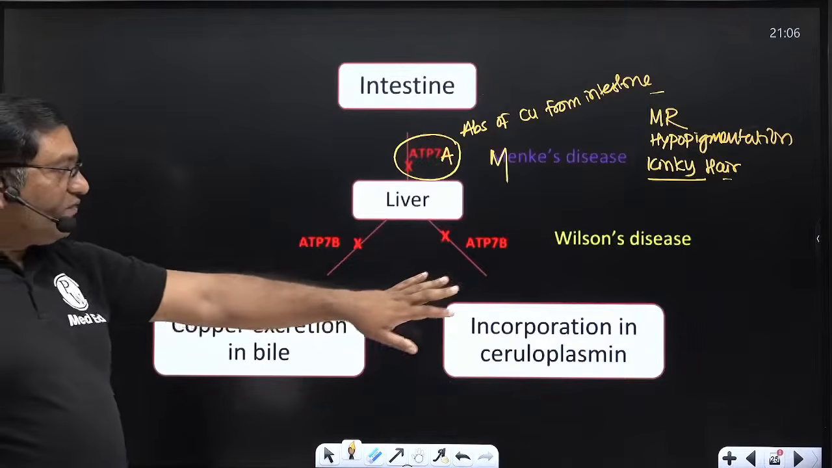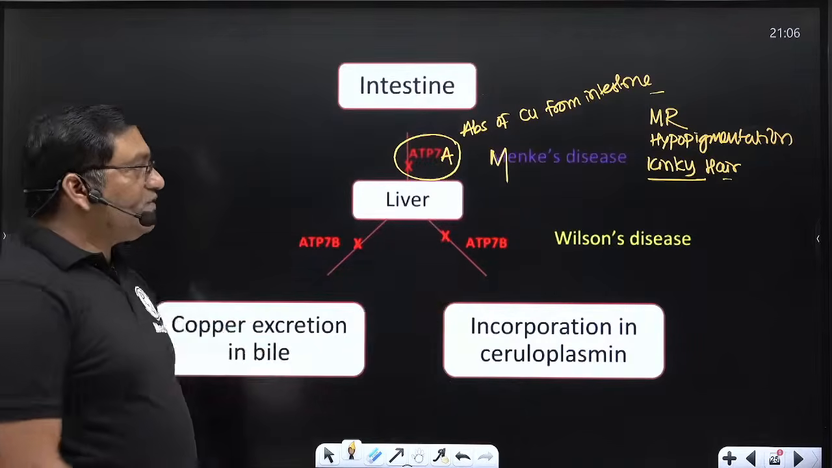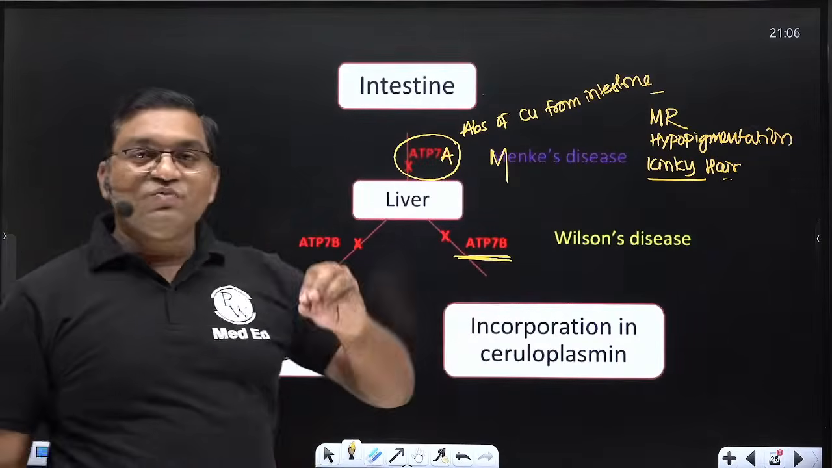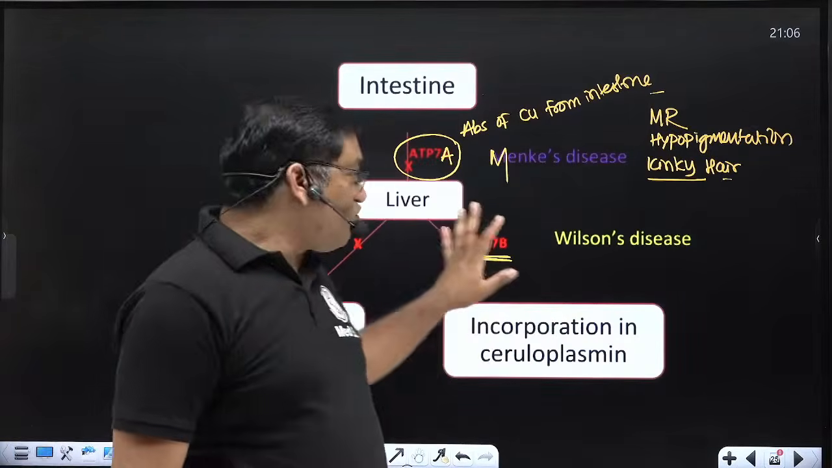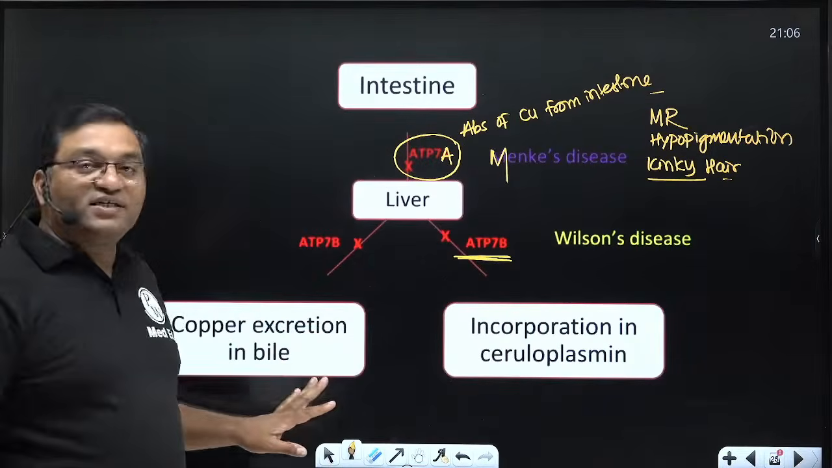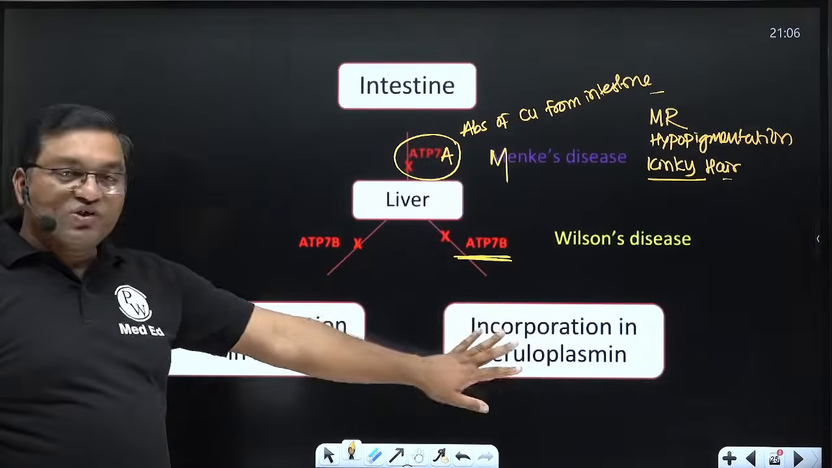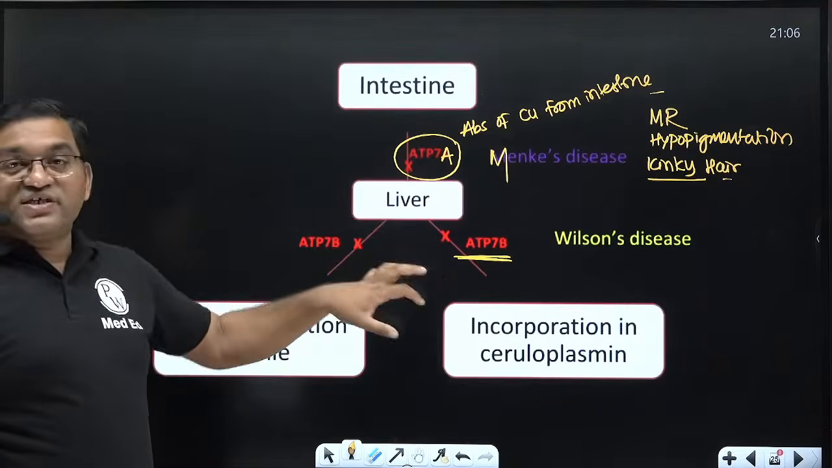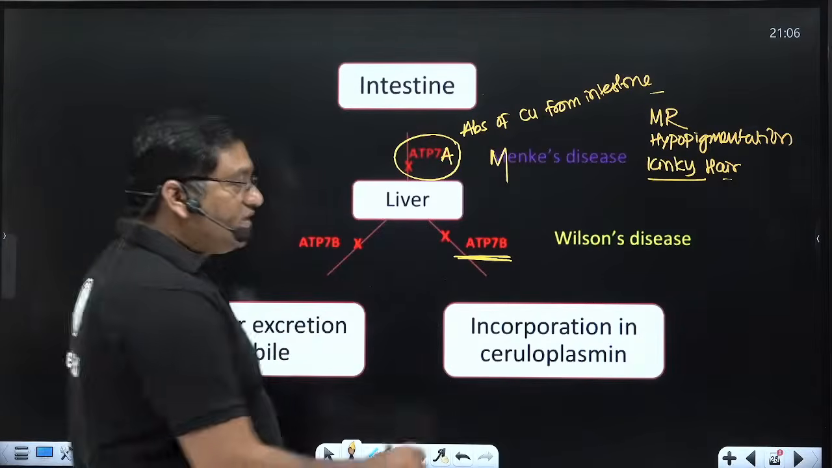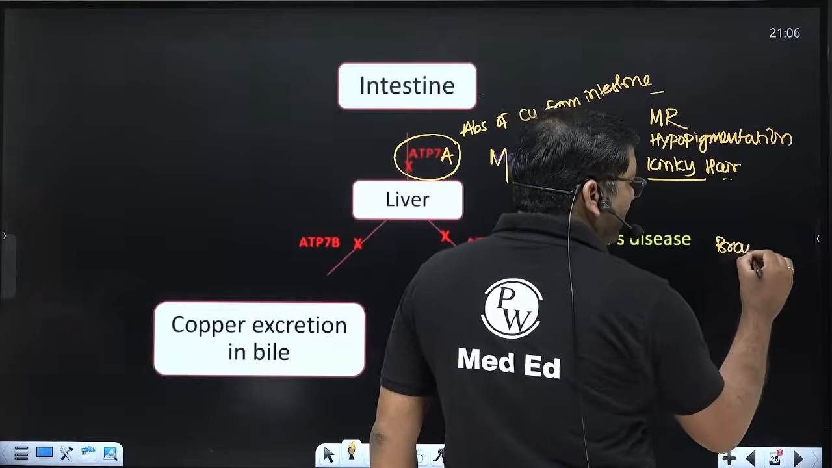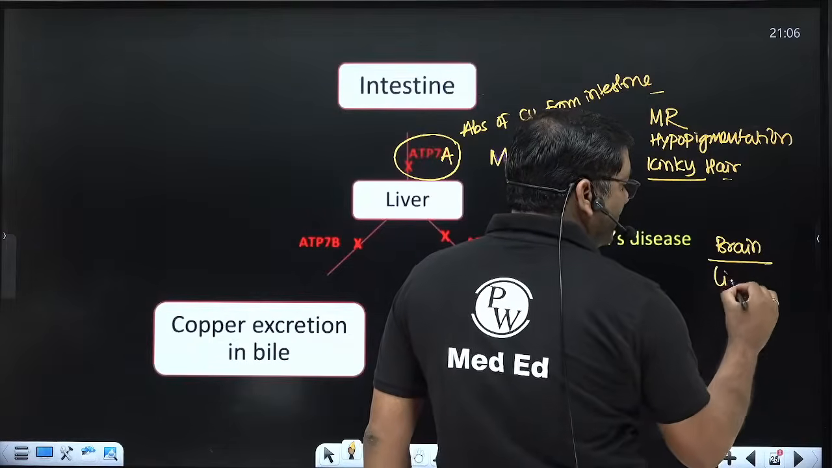Then Wilson's disease, it is due to ATP7B mutation. So ATP7B is the transporter protein which is required for incorporation of copper into ceruloplasmin and excretion of copper into bile. Incorporation into ceruloplasmin and excretion into bile, it is required. So there is copper excess in Wilson's disease, and this accumulates in the brain, that causes the brain symptoms, and it accumulates in the liver, that causes